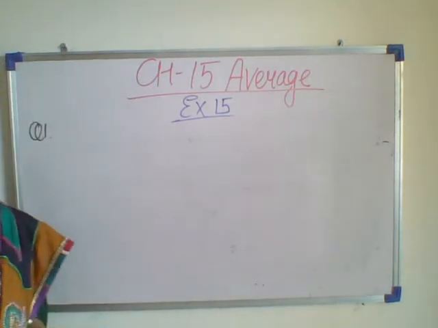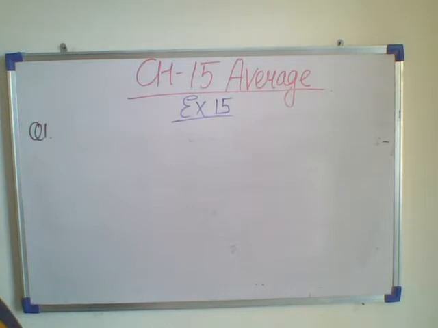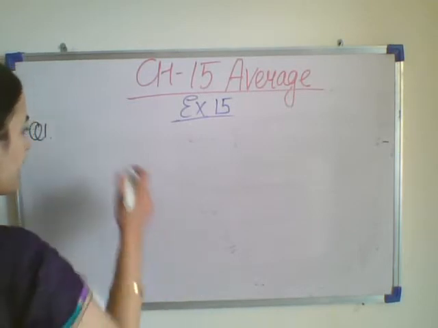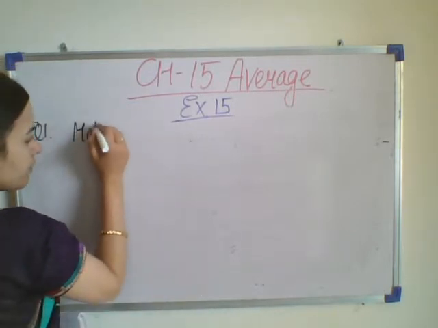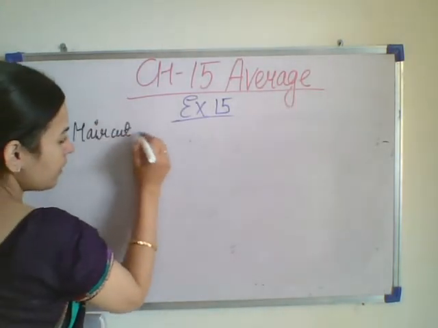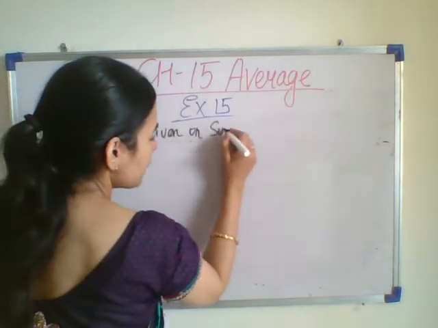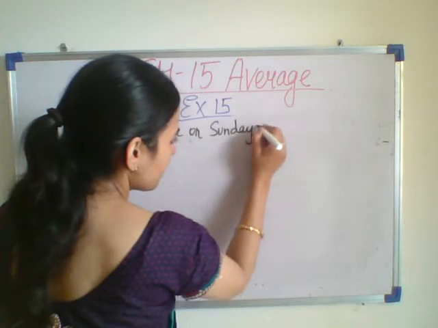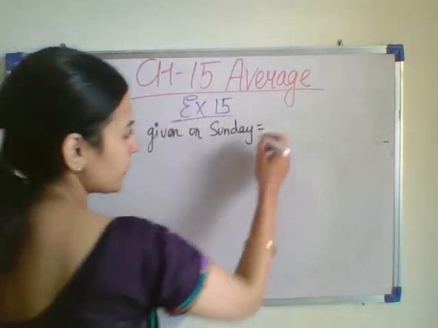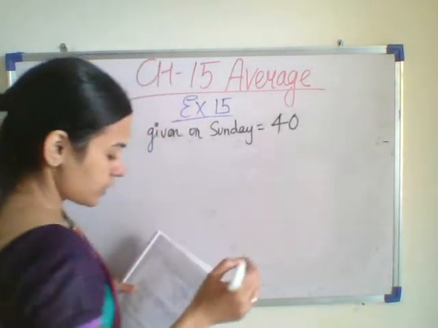Here in the question, it is given that there is a barber. That barber does haircuts on Sunday. Haircuts given on Sunday. On Sunday, the barber gave 40 haircuts.